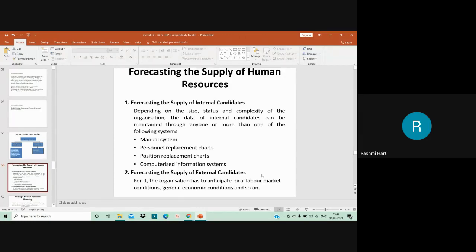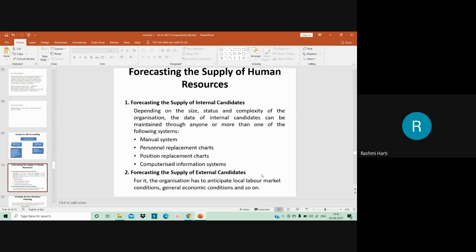So in order to forecast the supply of outside candidates, the organization has to anticipate the local market conditions, that is, the status of the local labor market and general economic conditions, which include the rate of unemployment, as the latter may affect the rate of supply of labor. If the rate of unemployment is high, obviously the supply of labor will also be high. If the rate of unemployment is very low, the supply of labor will also be very low. A lot of secondary data with regard to economic conditions is available through both government and private publications.